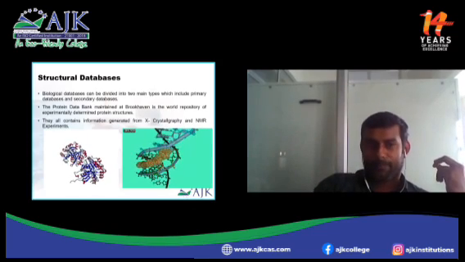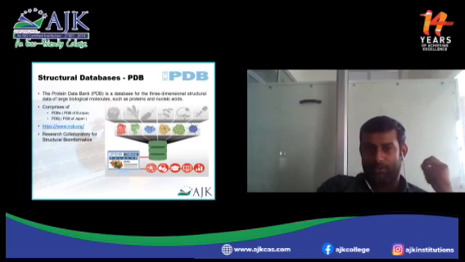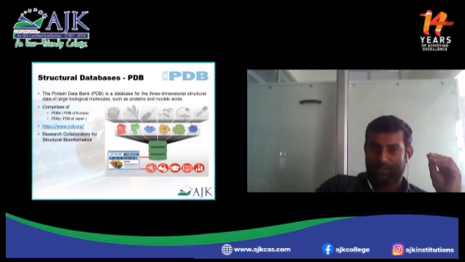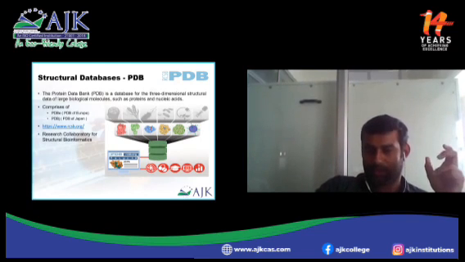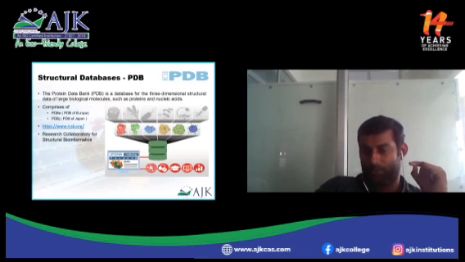So this is a major, important one: the RCSB Protein Data Bank. This Protein Data Bank is a three-dimensional structural database which consists of both proteins as well as nucleic acids. It comprises PDBe in Europe and PDBj in Japan. The acronym RCSB is Research Collaboratory for Structural Bioinformatics.